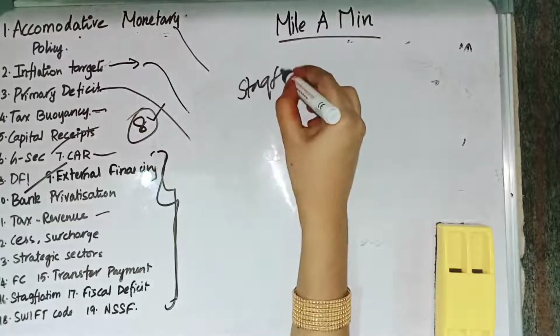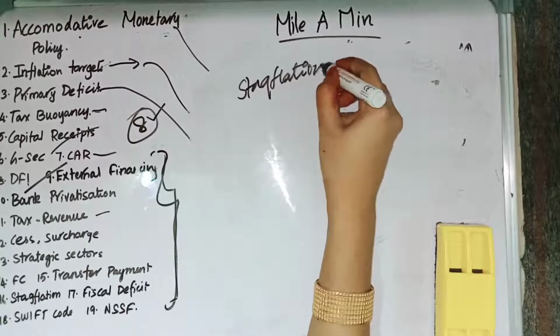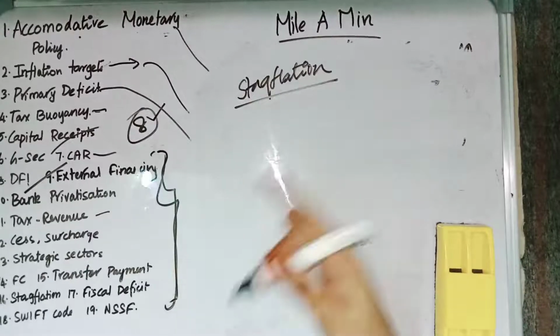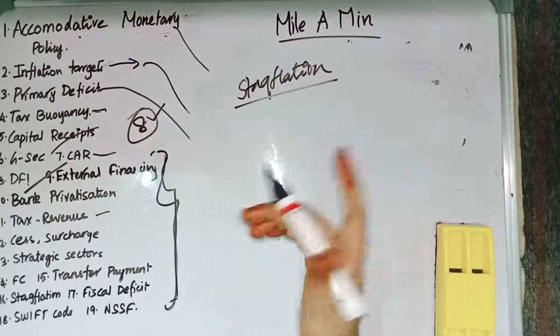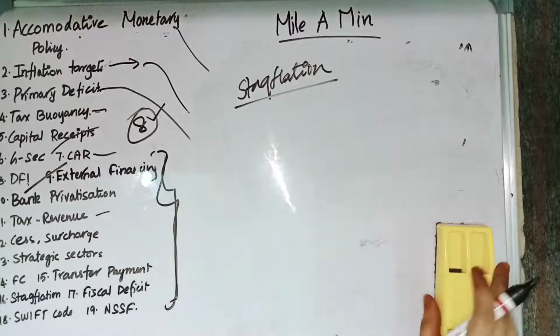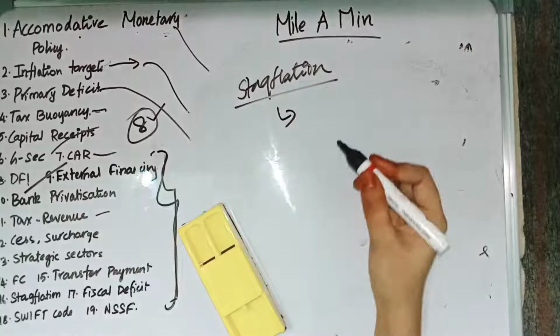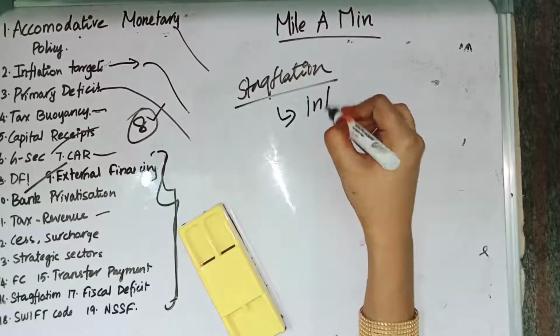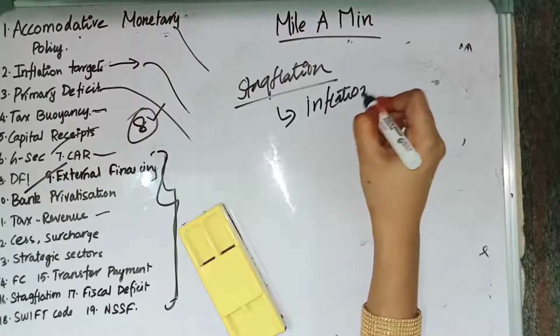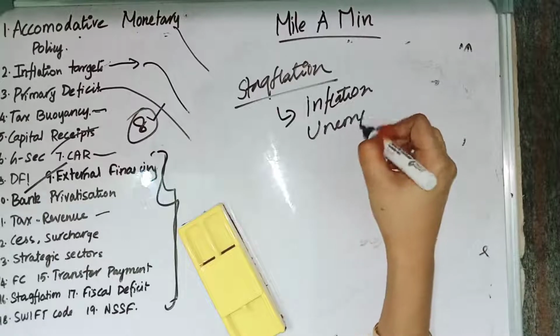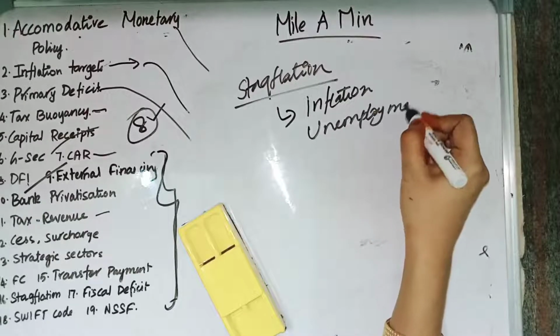Then we have stagflation. We have already seen inflation. In our inflation video, we discussed inflation, deflation, disinflation, reflation and stagflation. We have discussed all these things. Relating to stagflation, we are going to see a key point. Stagflation is a situation in which there is inflation, and we also have unemployment. Generally during an inflation period, there will be a high amount of employment.